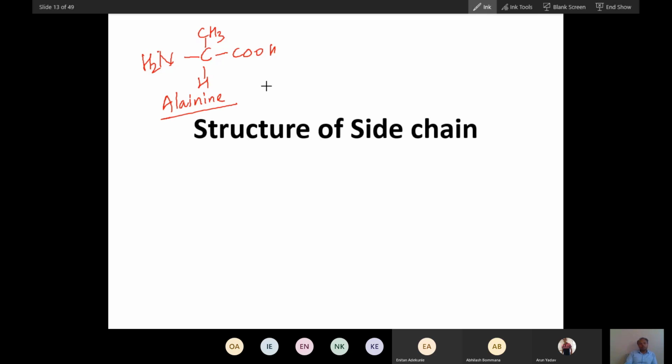Isn't it very similar to pyruvate? Pyruvate also has three carbons, and it is a keto acid. First is the acid, second is the keto group.